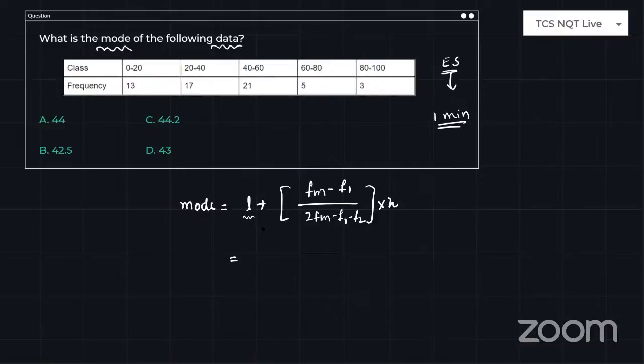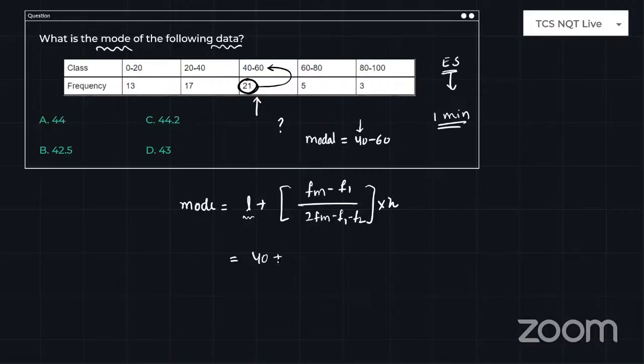So look here at how to find the modal class. This is the first question. The modal class is the class with the highest frequency among the given frequencies. Here 21 is the highest frequency, so the corresponding class is called the modal class. Here the modal class is 40 to 60. So the least value is called the L value.